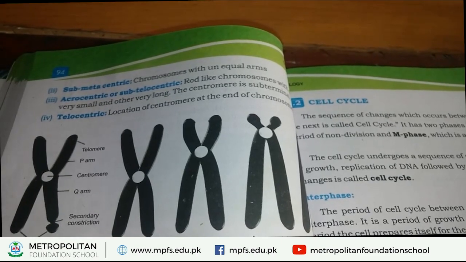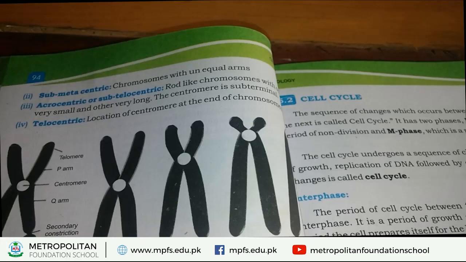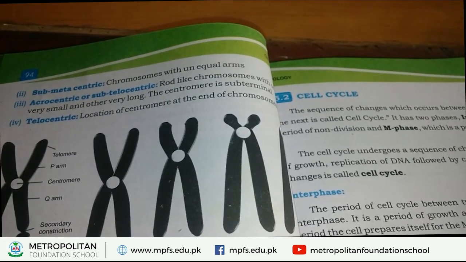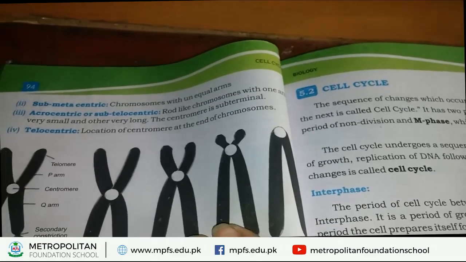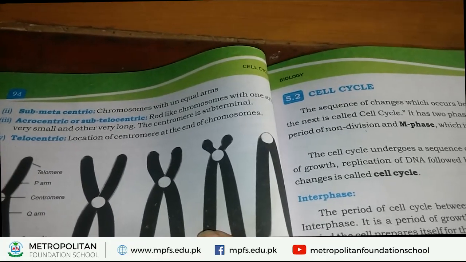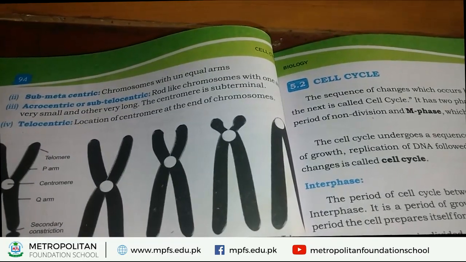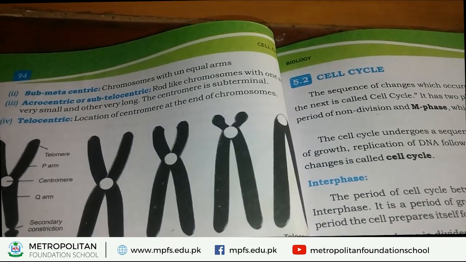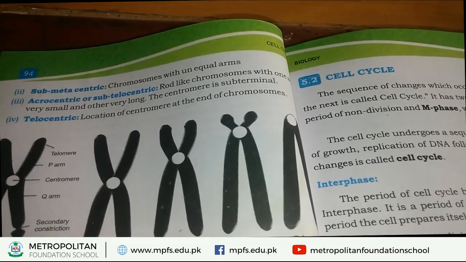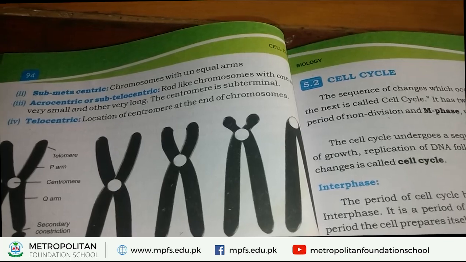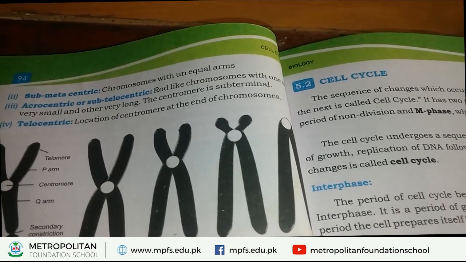Third one is called acrocentric or subtelocentric. Acrocentric or subtelocentric means that chromosomes appear in the form of rod-like structure, and at one side, one arm of chromosome is very small and the other arm of chromosome is very long. Such condition in which centromere is present on the subterminal.